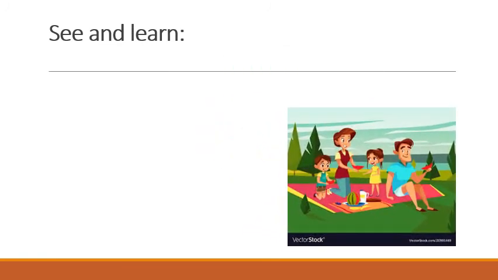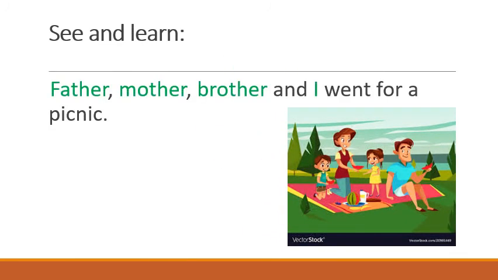See this picture? Father, mother, brother and I went for a picnic. Okay? Next sentence. We had a great time. That means you are speaking about your family. That my father, my mother, my brother, myself, we all went for a picnic. We had a great time. You are using the pronoun we. Why? Because more than one person is there here. Okay? Next.